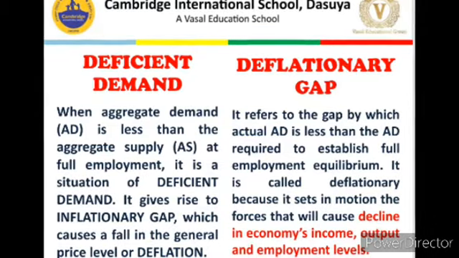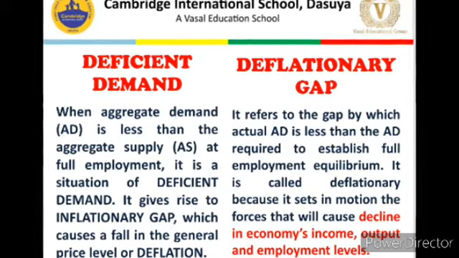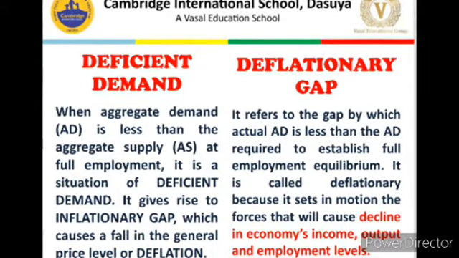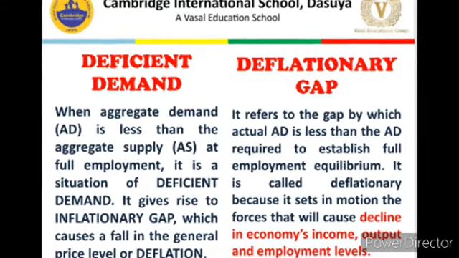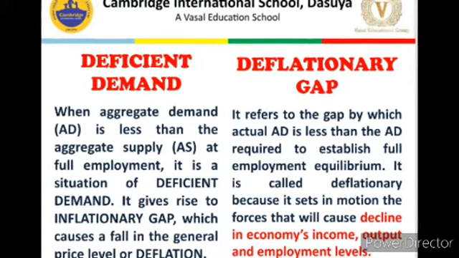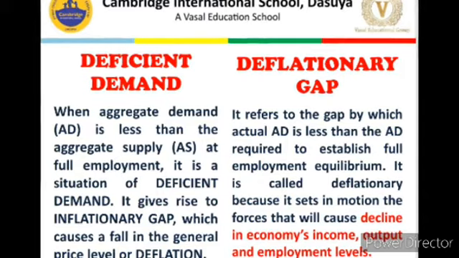So these are the four situations which you need to keep in mind. As I told you, excess demand and inflationary gap show that people have more money than what firms are able to produce, while deficient demand or deflationary gap shows that what the firms in an economy are able to produce is more than what people have money to buy.